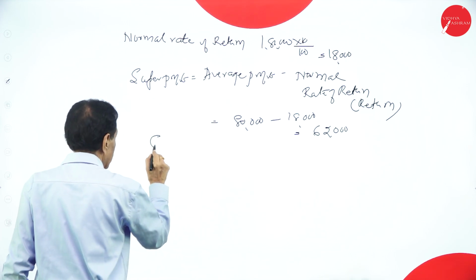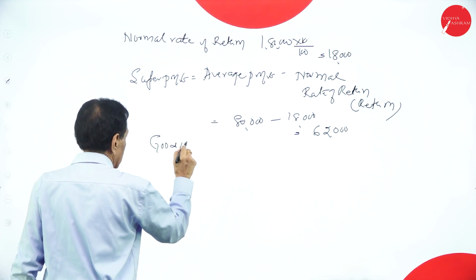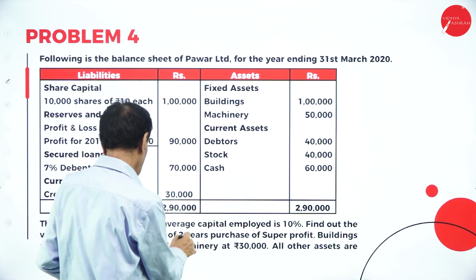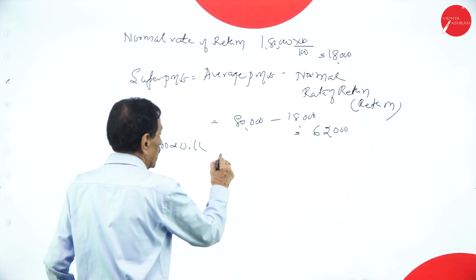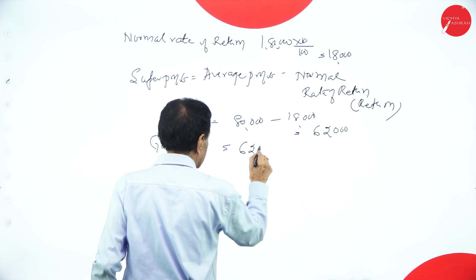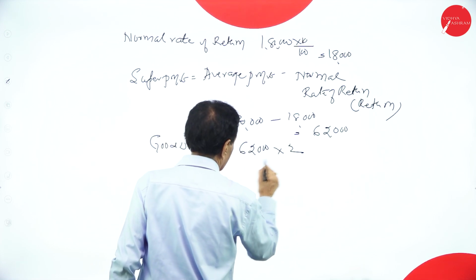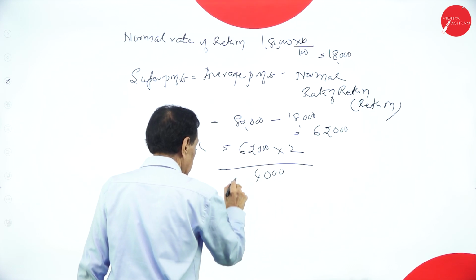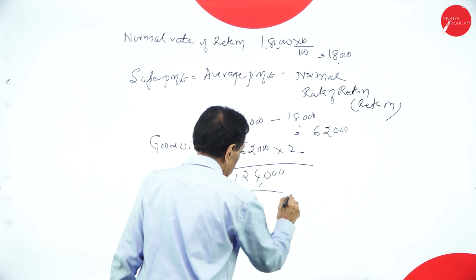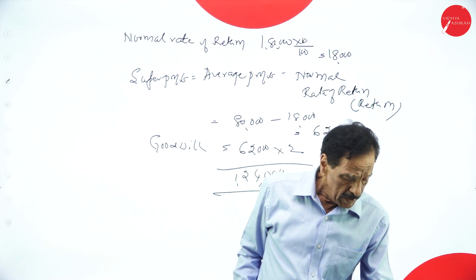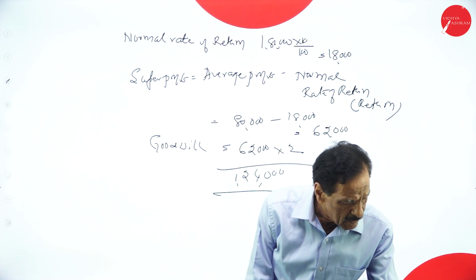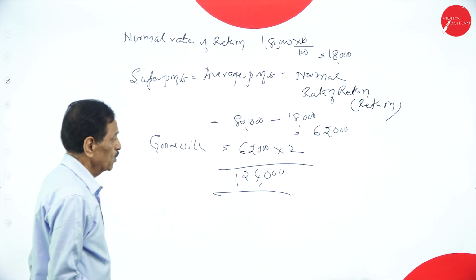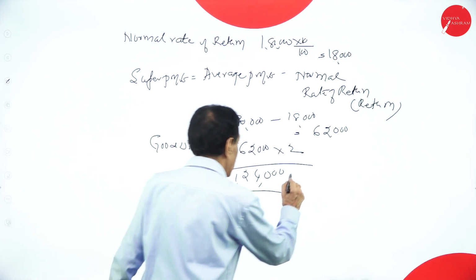Goodwill. Goodwill 2 years purchase. Goodwill: 62,000 into 2. 1,24,000 is the value of the goodwill.